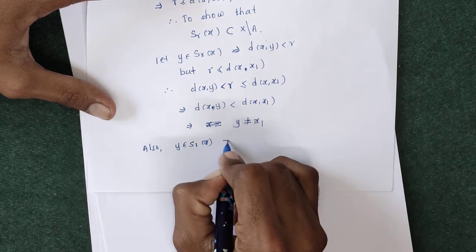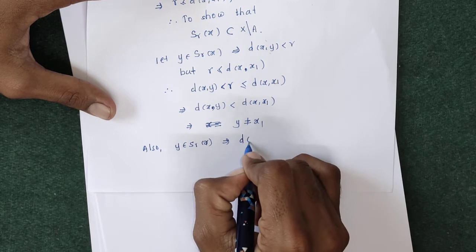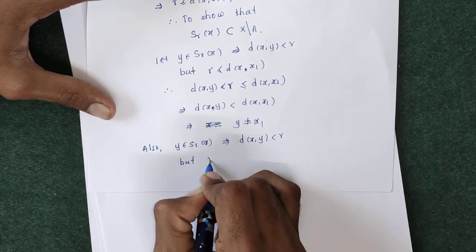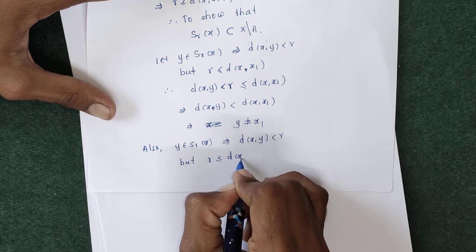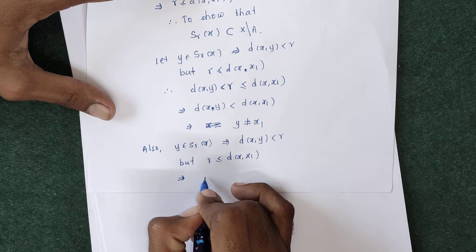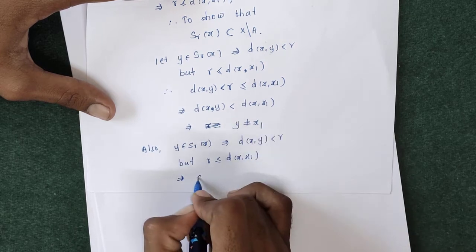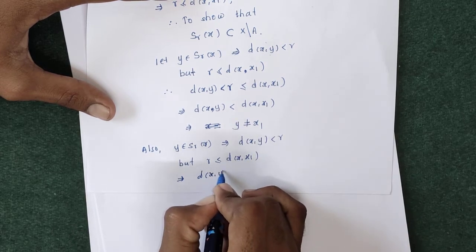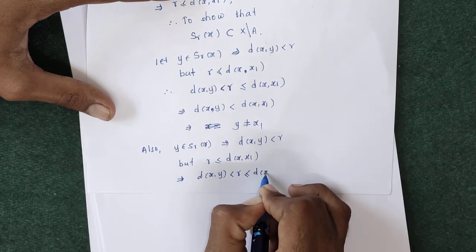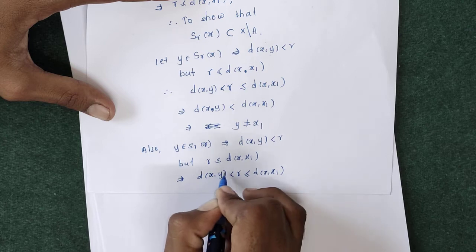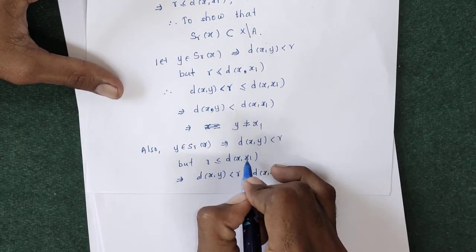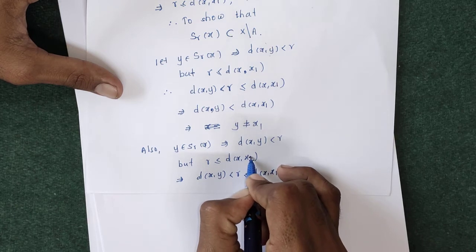Similarly, we can use the same result: the distance between x and y is less than r, but r is less than or equal to the distance between x and x2. So we can write the distance of x, y is less than r, and this r is less than or equal to the distance between x and x2.